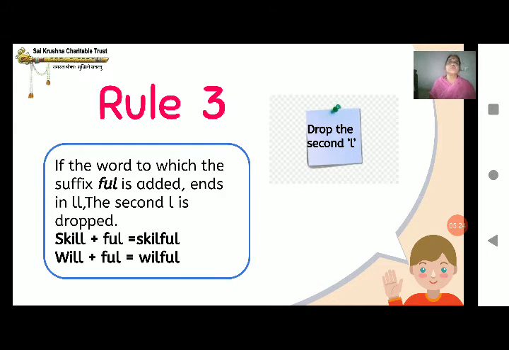All these words, what do they have? Double L at the end. To this, which suffix am I adding? F-U-L. What happens then? You add the full completely, but leave out one L from skill, the last two letters. Skill becomes skillful. S-K-I-L-F-U-L, not double L. Will plus full becomes willful.